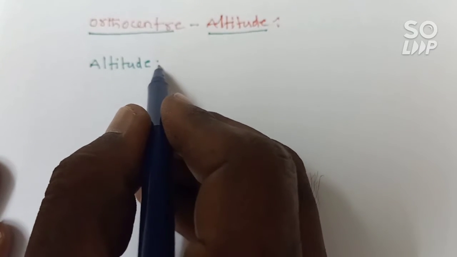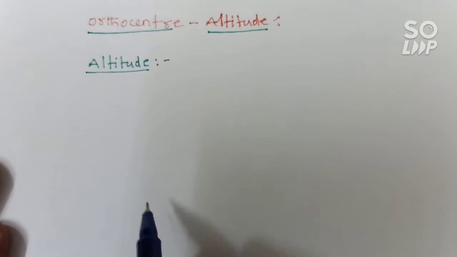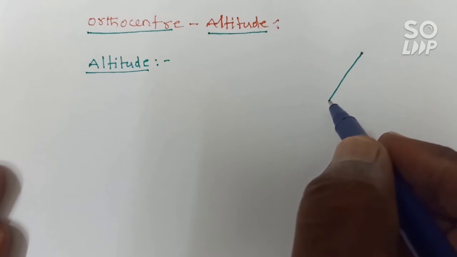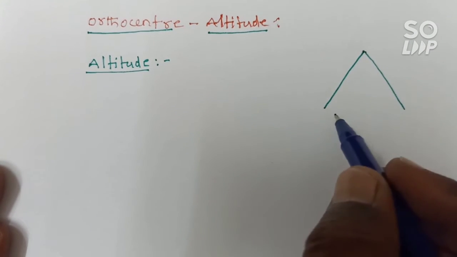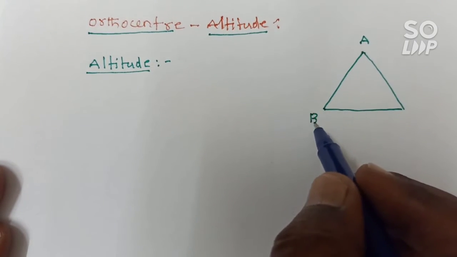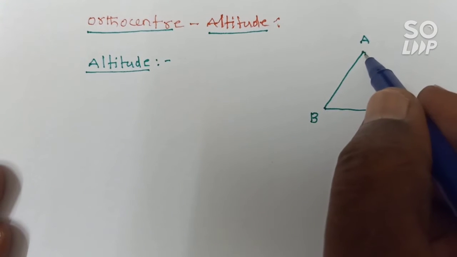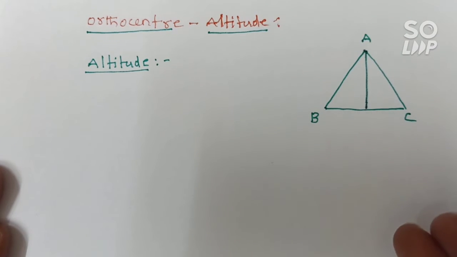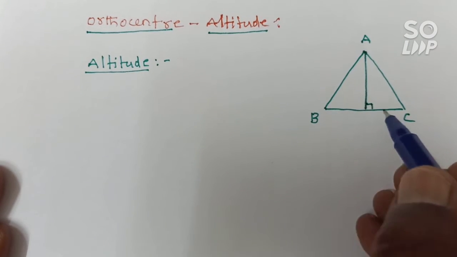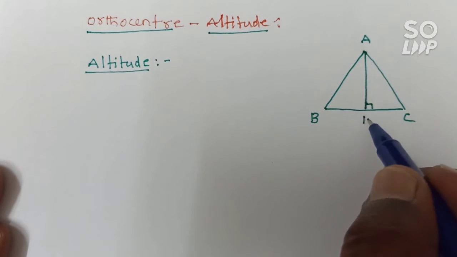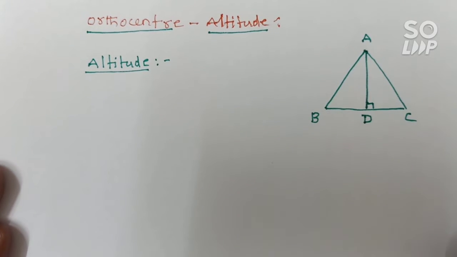What is meant by altitude? Suppose you take a triangle ABC. Now if you draw the perpendicular passing through a vertex to its opposite side, this is nothing but an altitude through the vertex A. Let this be D. This D represents the foot of the perpendicular.